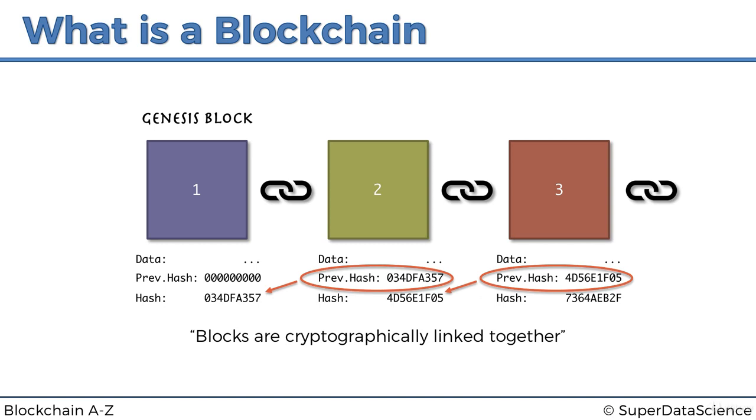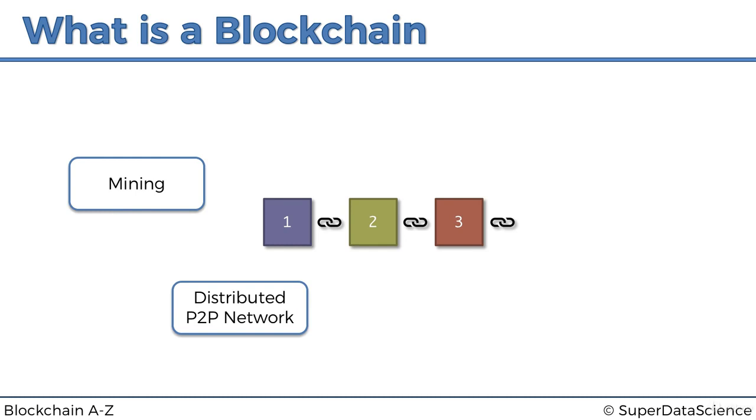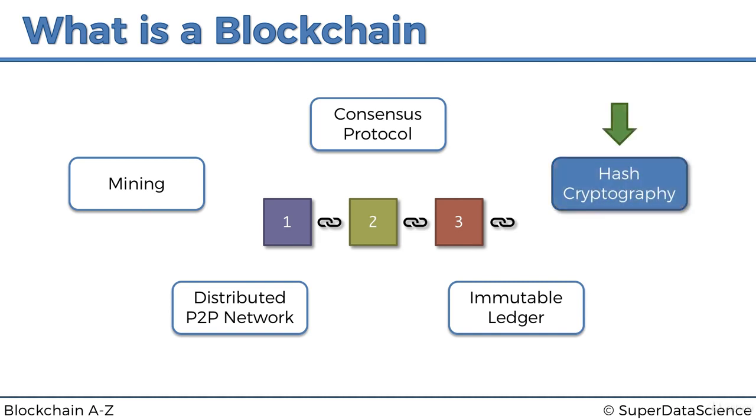All right, so that is a blockchain at a very, very high level, to get us started. There are many more concepts to blockchains, things like mining, distributed peer-to-peer network, consensus protocol, immutable ledger, and hash cryptography. Right now, many of these might sound very alien or confusing, and that's totally fine, because we're going to go through them one by one in the coming tutorials and debunk all myths and understand exactly how everything works. And we're going to start in the next tutorial with hash cryptography.